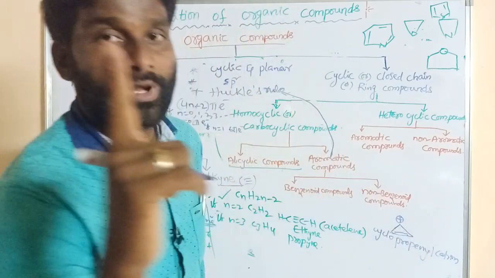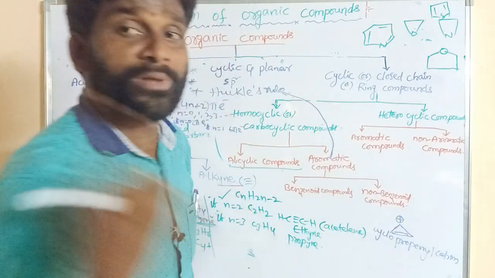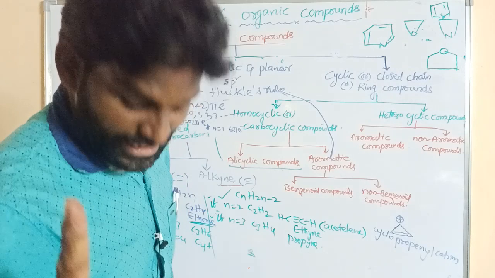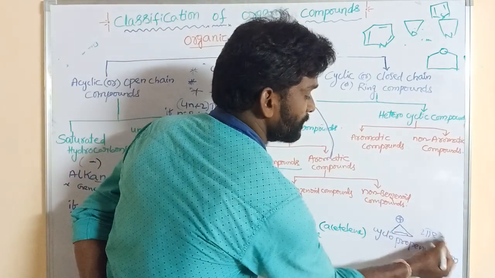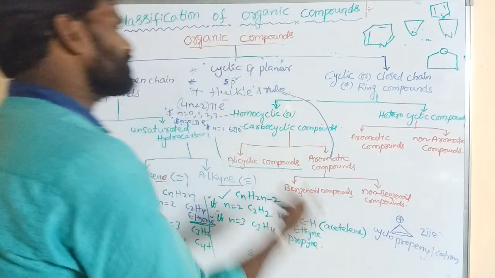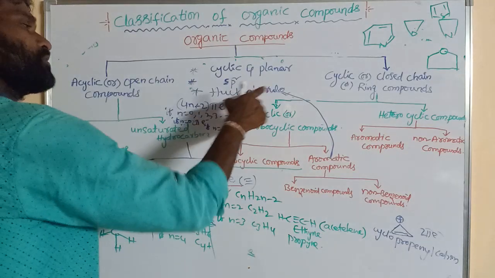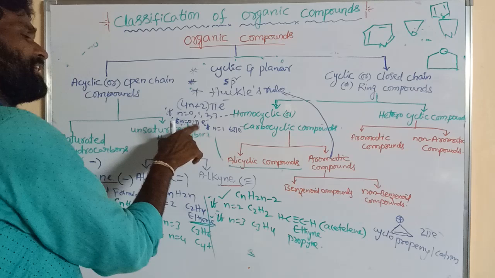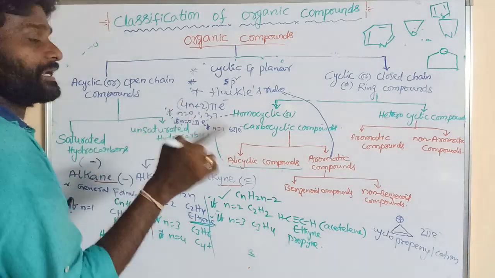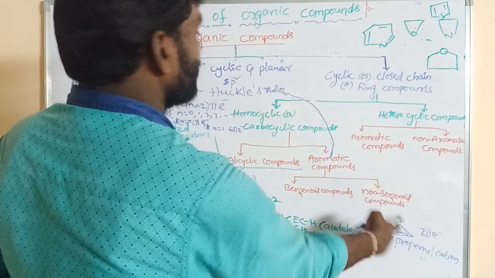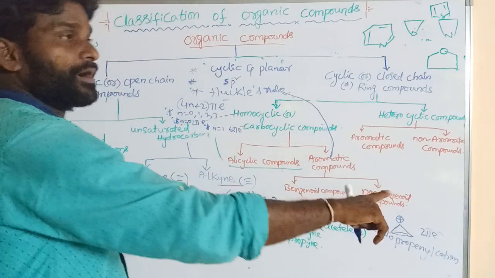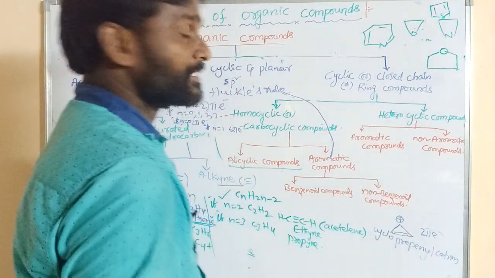How many pi bonds does it contain? 1 pi bond, which means 2 pi electrons, since each pi bond contains 2 electrons. This is a 2 pi electron system, and it also obeys Huckel's rule, where n is equal to 0. And it is a cyclic structure and planar. All the atoms are present in one plane.